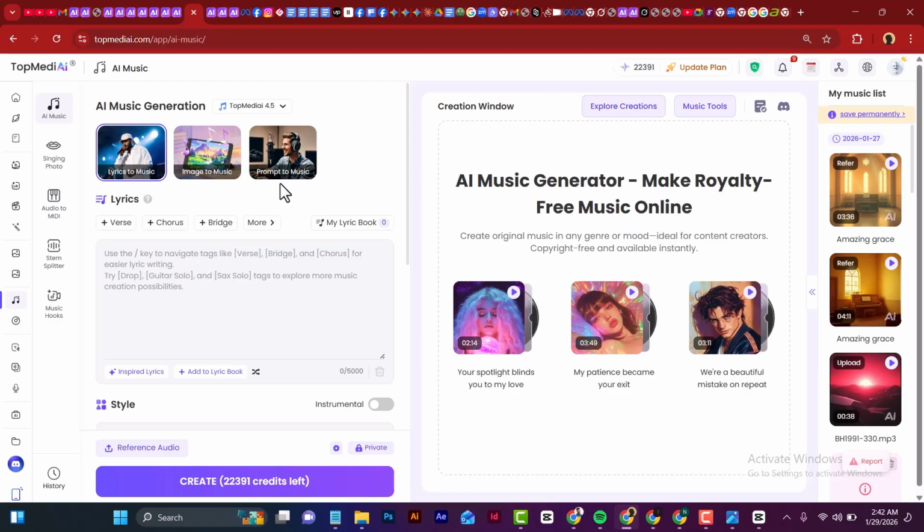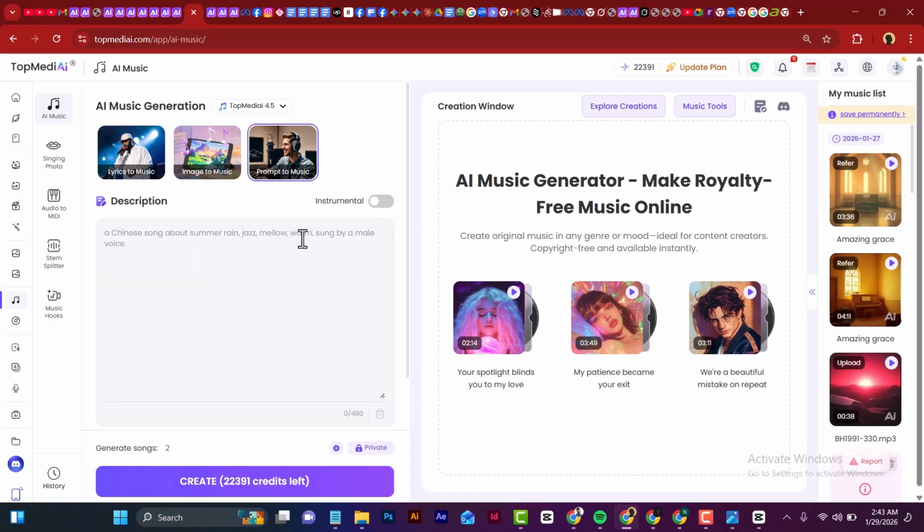So if you watch my video, it will show you how to create music using all these options. So right now I'm going to go and create my background music. The best option to use for this is the prompt to music, because it's definitely going to be an instrumental. So right here, as you can see, the option for instrumental is already here. Just click on instrumental.